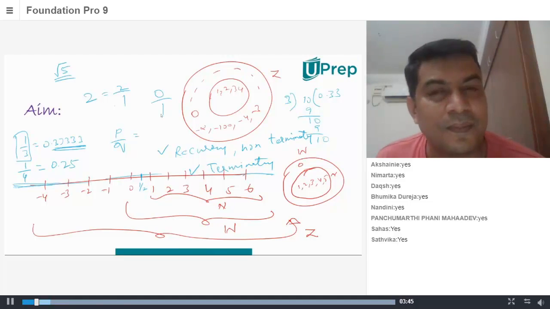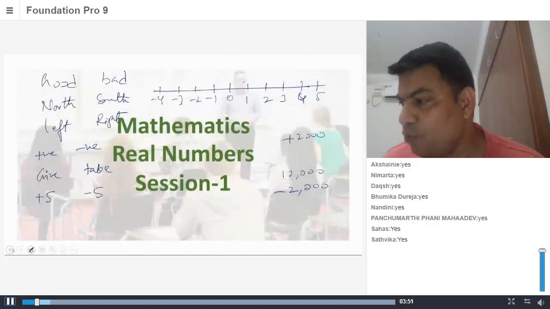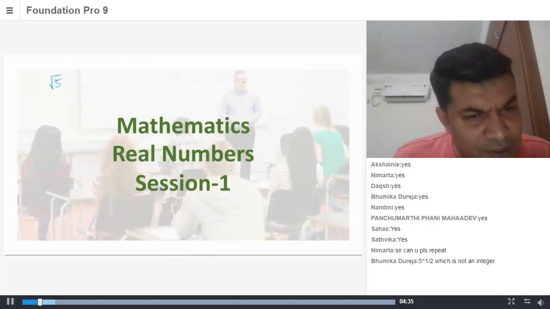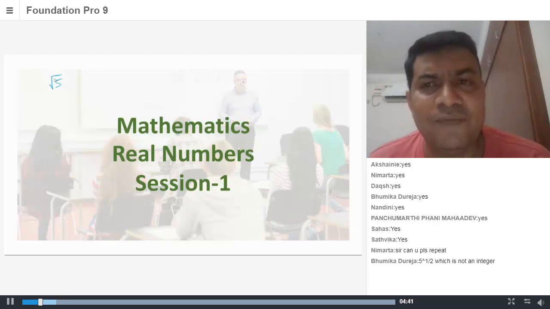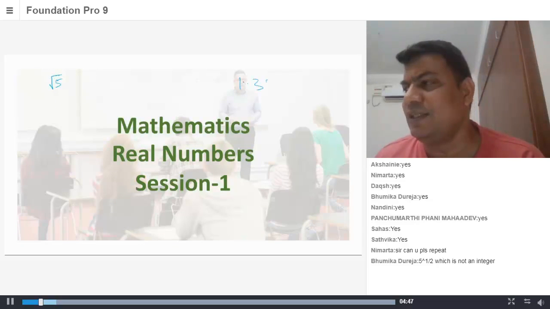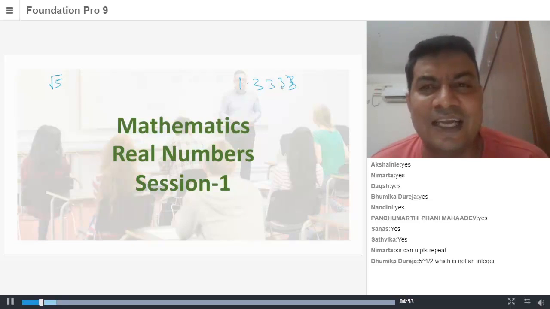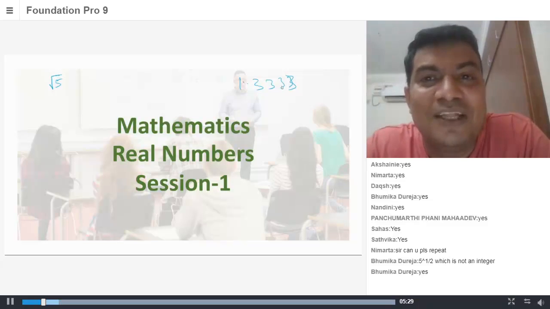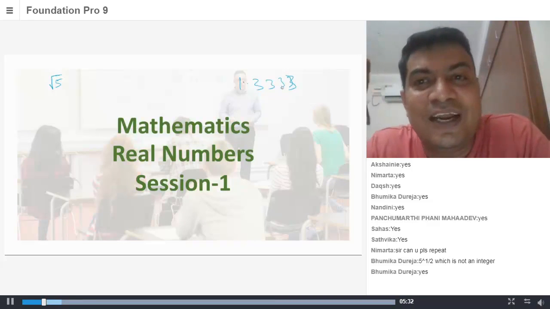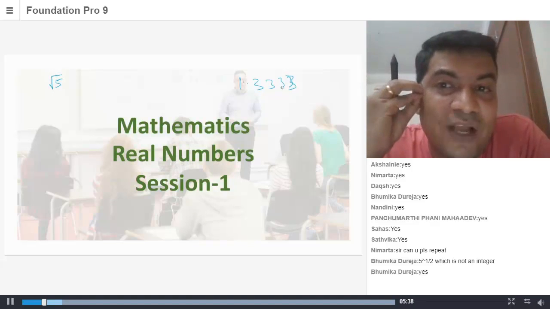Sir, because it cannot be written in the form of P upon Q. How will you prove it? It cannot be written. Prove it for me. What is that you're writing? 5 power 1 by 2, which is not an integer. Oh, if it's not an integer, still it can be a rational number, right? So something like 1.3333333, is it a rational number? It's not automatic. You're taught that if a natural number doesn't have a square root, therefore it is an irrational number. So it's not like that. I'm asking you to prove that root 5 is irrational.